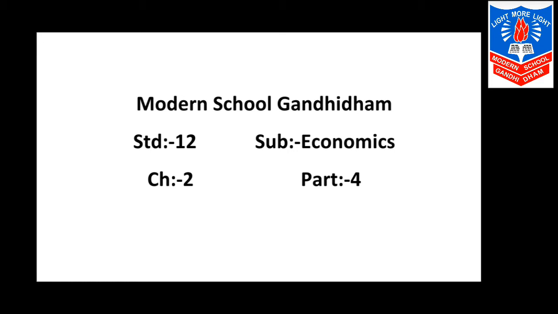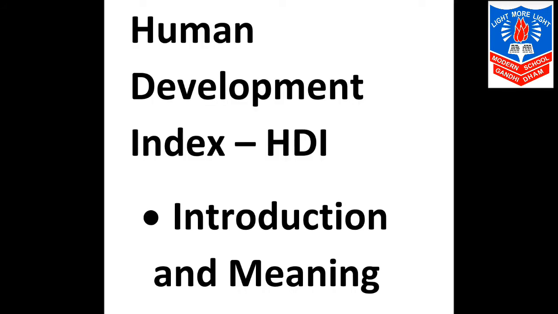So in this session, we'll continue with chapter number 2 of economics, the last topic. The name of the topic is Human Development Index. In short, it is known as HDI. Now HDI is the recent indicator. Along with economic aspects, over here emphasis is laid on non-economic aspects also. It means social welfare is also included over here. So HDI we can say is kind of complete indicator.